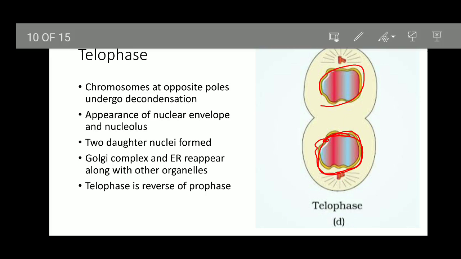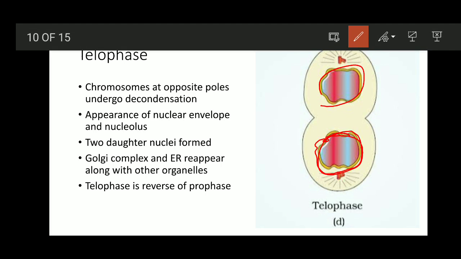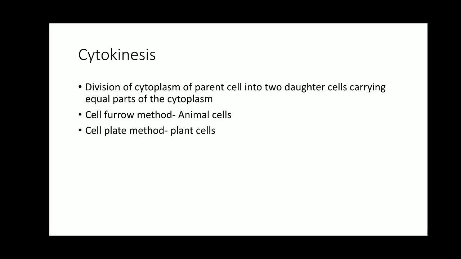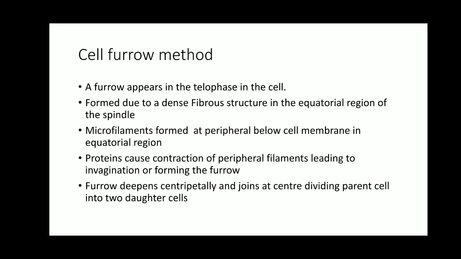See here, it is forming a constriction or an invagination known as furrow. How is this furrow formed? It is formed by the method known as cell furrow method. A furrow appears in the telophase.